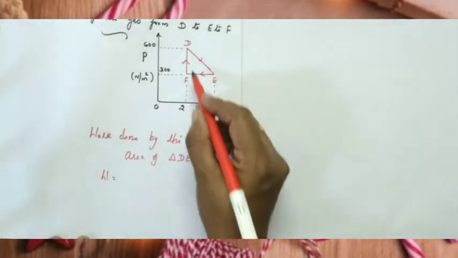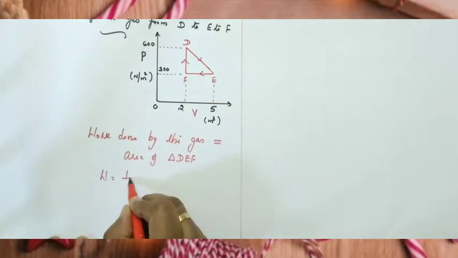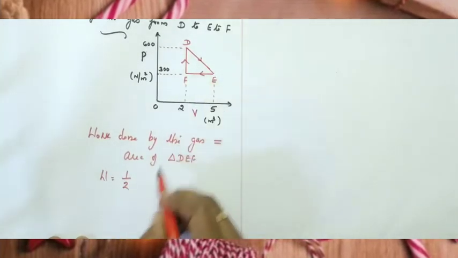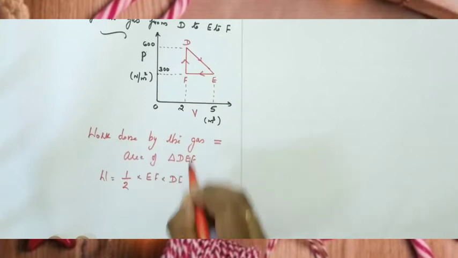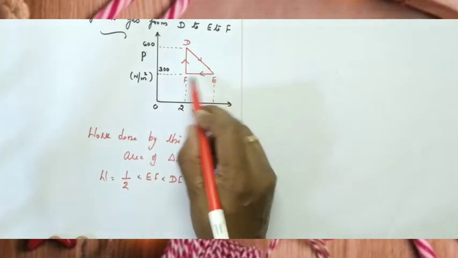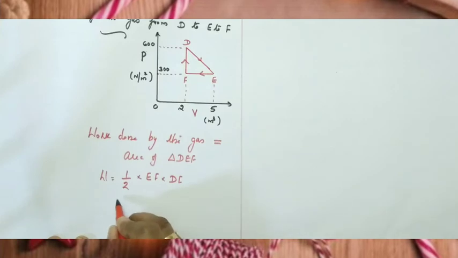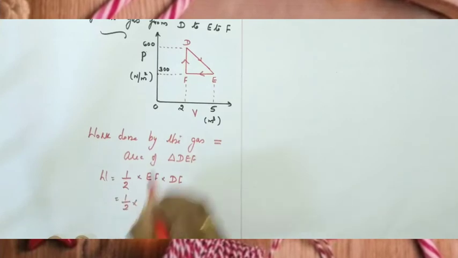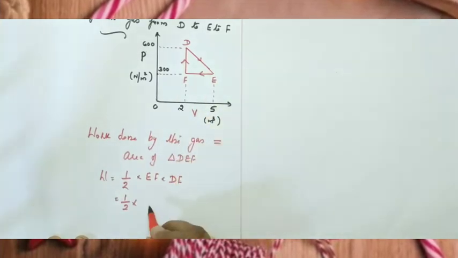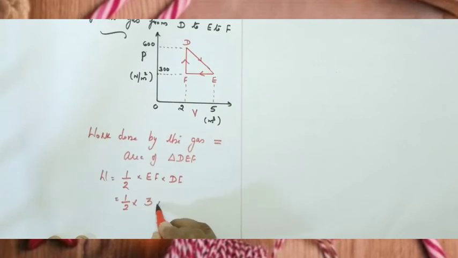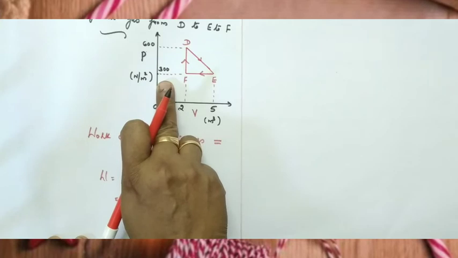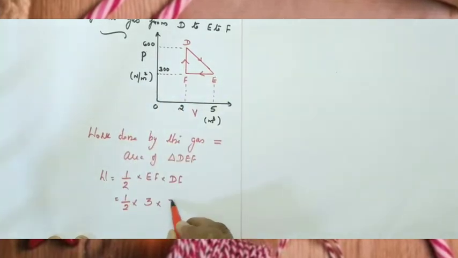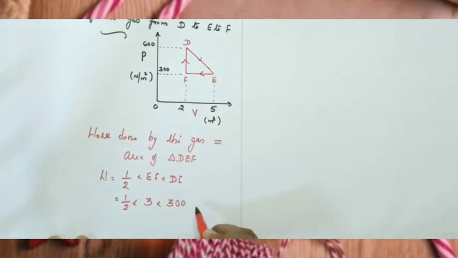How will you find the area of the triangle? Half into base into altitude, half into EF into DF. Substituting, half into, what is EF? 5 minus 2, that is 3, into what is DF? DF equals 600 minus 300, that is 300.